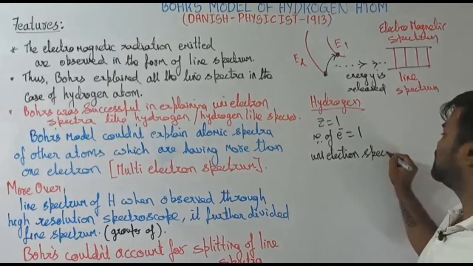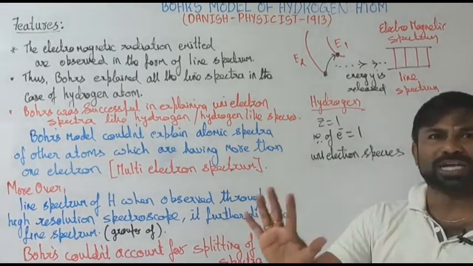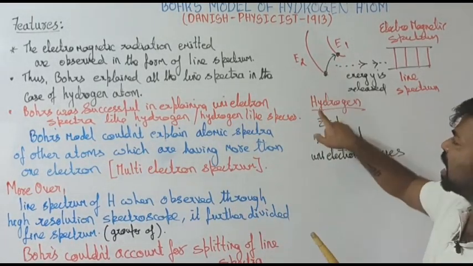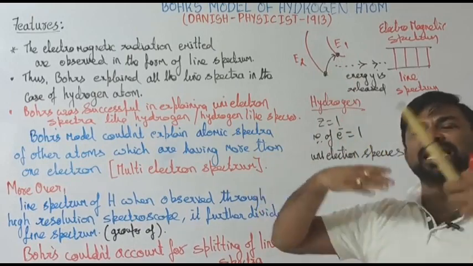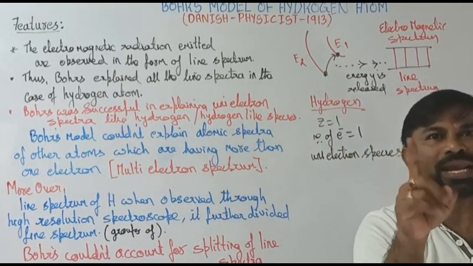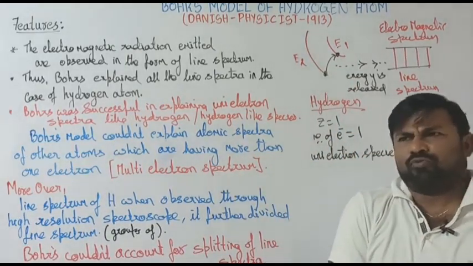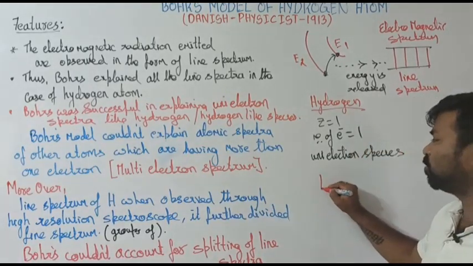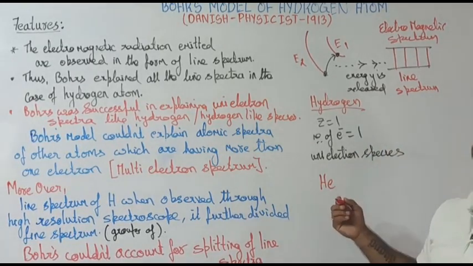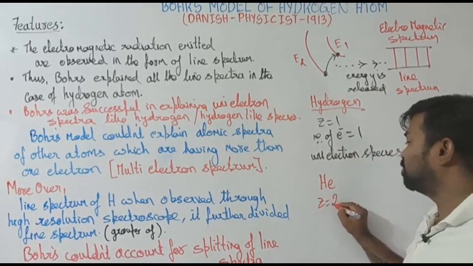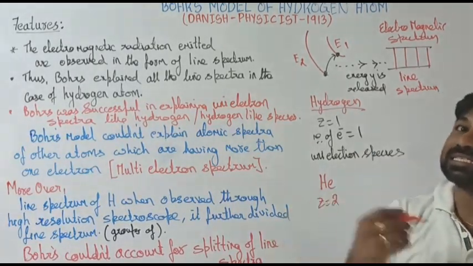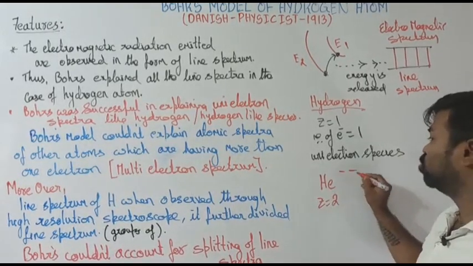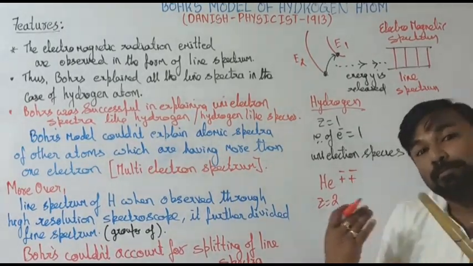We call these uni-electron species. He was able to explain the atomic spectrum of the hydrogen atom, and also any other atom having only 1 electron. Now you may be thinking, what other atom has only 1 electron? Take the example of helium. What is the atomic number? It is 2. It has 2 electrons and 2 protons.